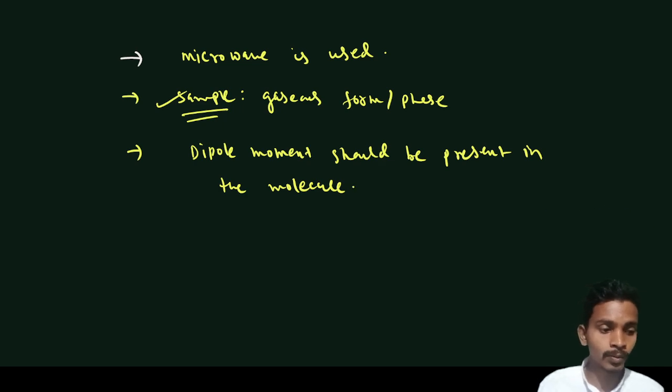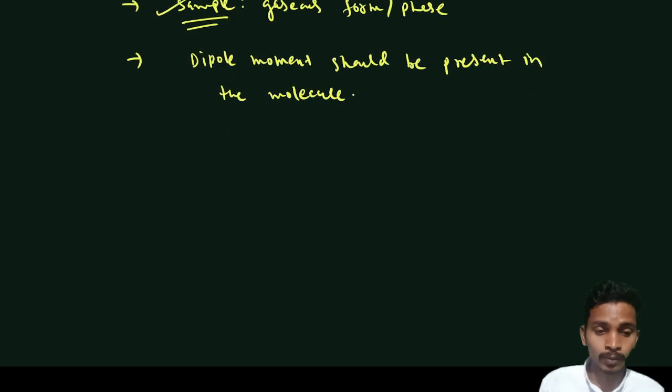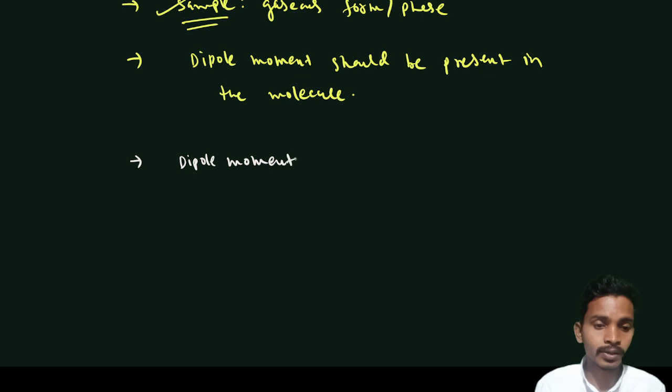Let's discuss dipole moment a little bit. Mathematically, dipole moment is expressed as q times the distance between the two atoms.